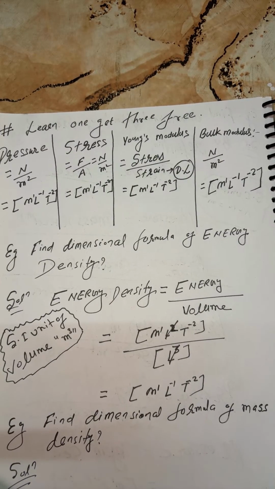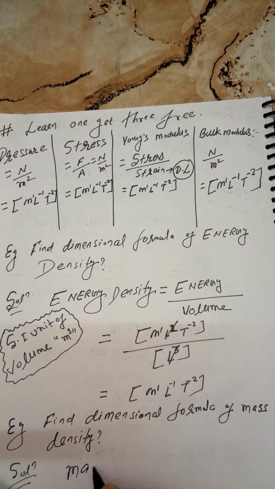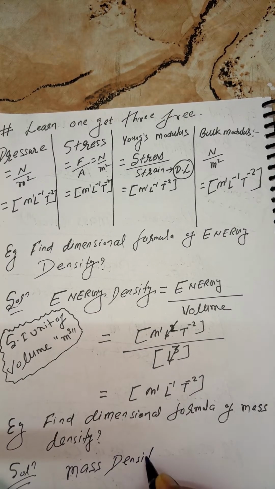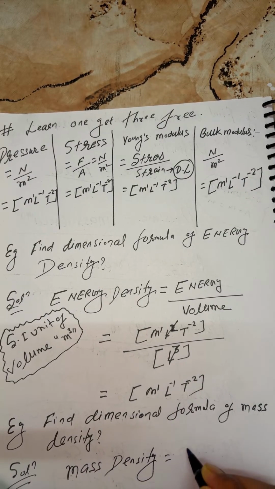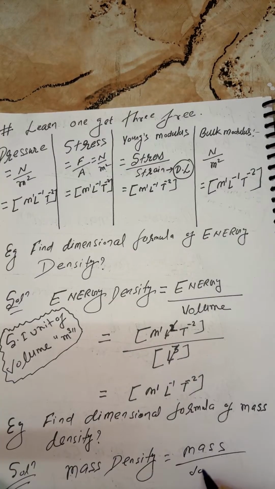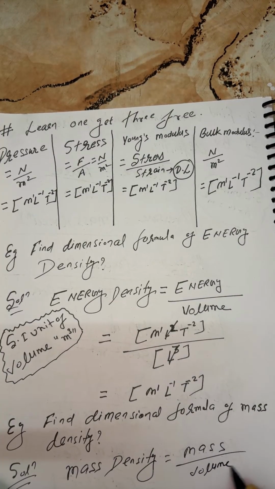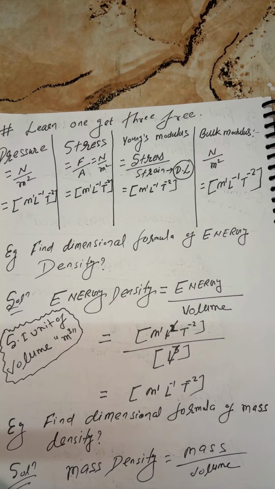Now, beta, I'm solving here. Every boy and girl, be attentive. It's a very short trick, a very common thing. Mass density, you can write it as mass density, which is what, my dear? Mass per unit volume, right?